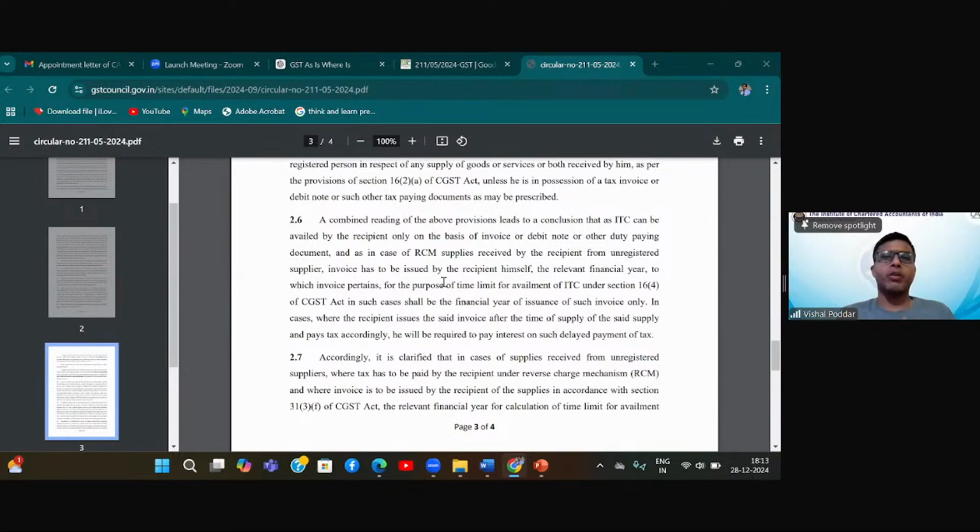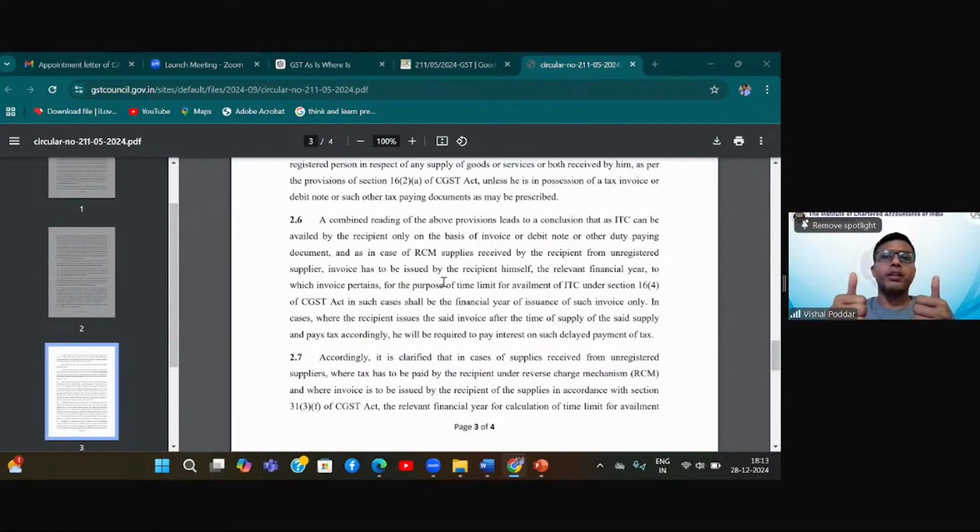But because of ignorance or lack of guidance or availability of chartered accountants who can guide you in your particular area, that is where this particular circular comes as a relief. Even today, if you comply with this requirement, which is raising a self-invoice, I will allow you to take ITC. So there are two different things. For taking ITC, you require a document, which is the self-invoice, which we studied in section 16.